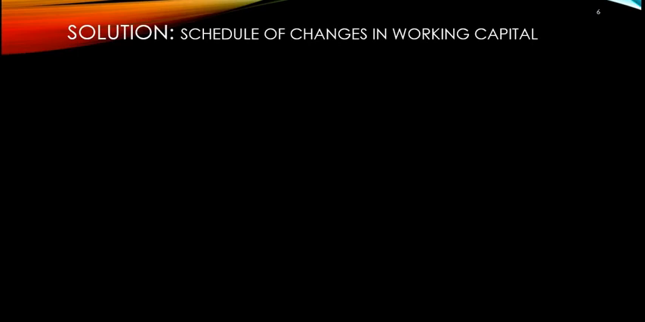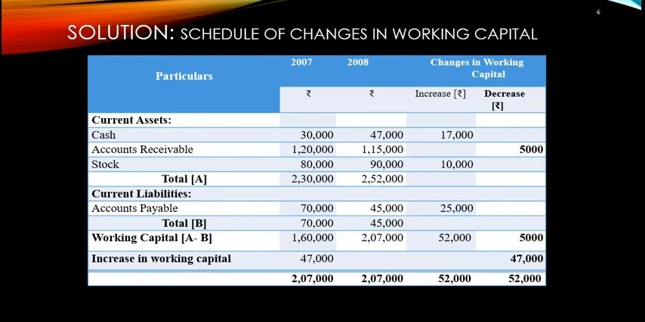So the solution: schedule of changes in working capital. We need to draw the format for that, that is particulars, and the amount columns for the previous year and the current year, and changes in working capital whether it is decreased or increased. For that, another 2 columns will be drawn. Then current assets: cash, accounts receivable and stock. The values will be entered in the column of 2007: cash is 30,000, accounts receivable is 1,20,000 and stock is 80,000.